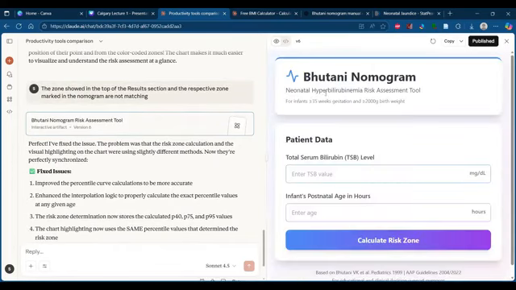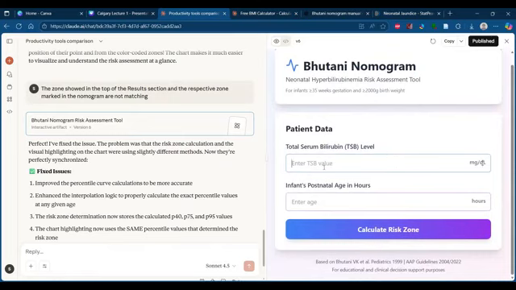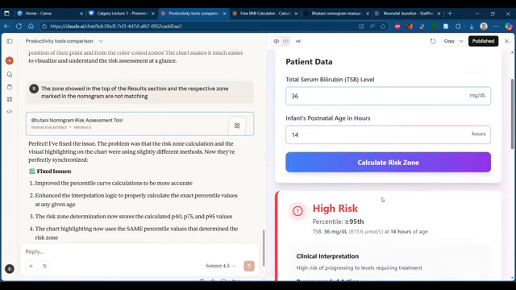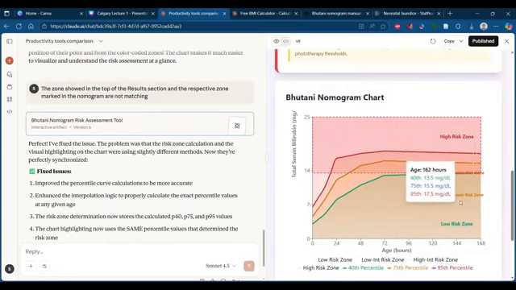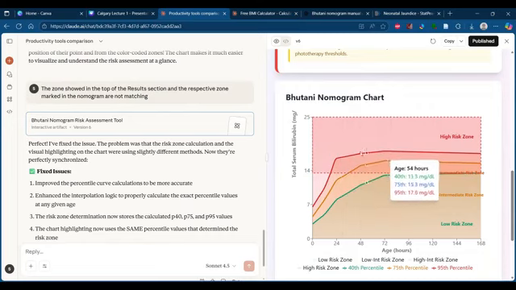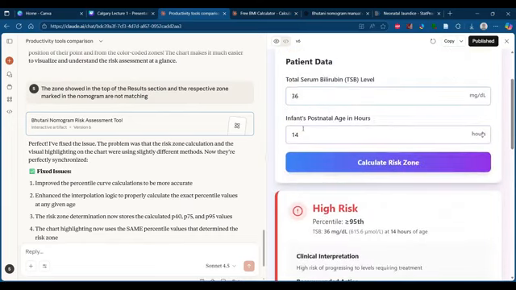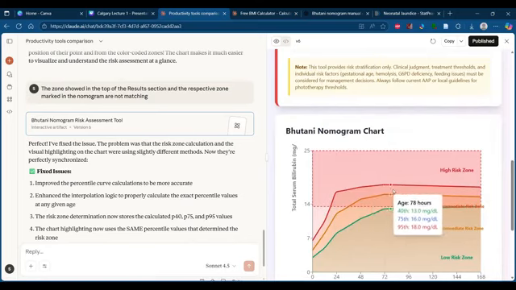So let me show you how exactly it's working. This is the one that it created. There is an area to enter the bilirubin level, so let me enter some random level. And this age I'll give as 14 hours. Click calculate risk zone. It automatically shows that it is a high risk zone, more than the 95th percentile, and it demarcates the child's area here. You can see that red color demarcation. Another good thing I noticed is that this is completely interactable. Even though I mentioned the child's age as 14 hours, in addition to 14, it is showing the prediction.